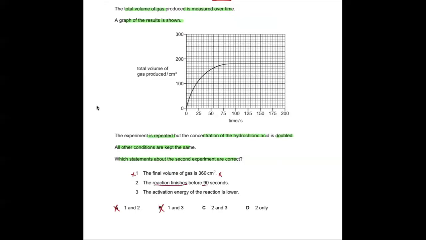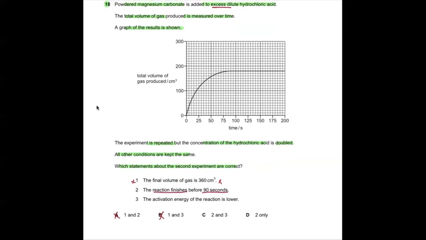The reaction finishes before 90 seconds. If you see over here, the reaction is finishing around 90. Obviously, because the concentration is higher, the rate is faster, and if the rate is faster, then the second statement is correct: the reaction is going to finish earlier.